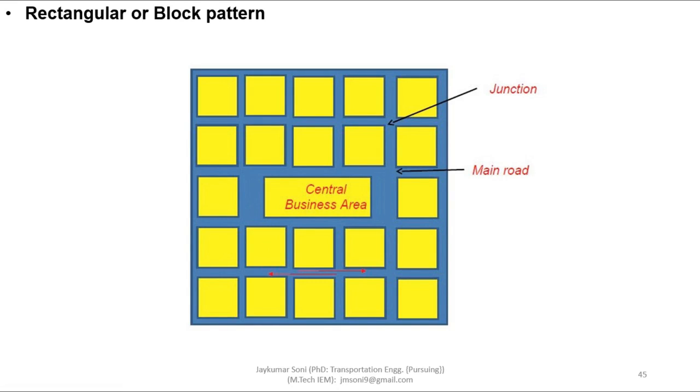Apart from encouraging an even spread of traffic over the entire grid, it facilitates imposition of one-way traffic where it is necessary. The basic minus point of this pattern is that it has monotonously long streets. You can observe that this is the long street pattern. This pattern has been adopted in the city of Chandigarh and Gandhinagar in Gujarat.